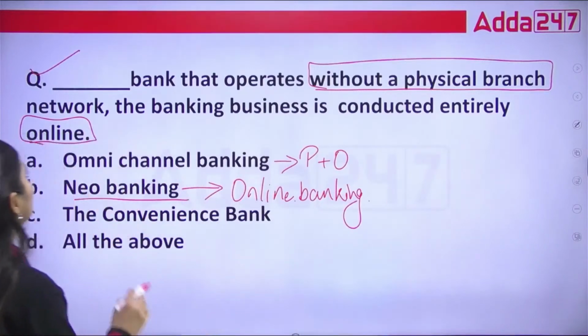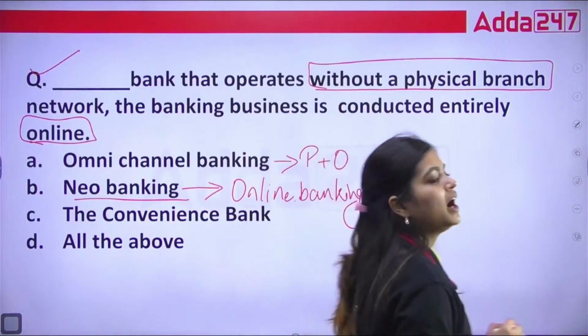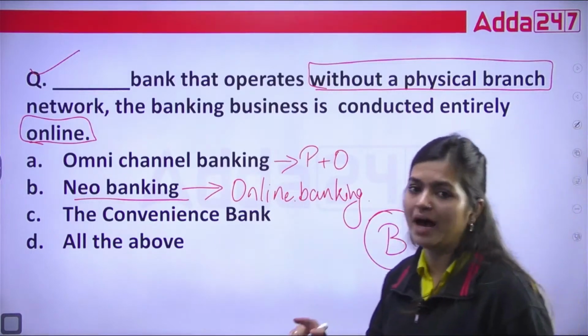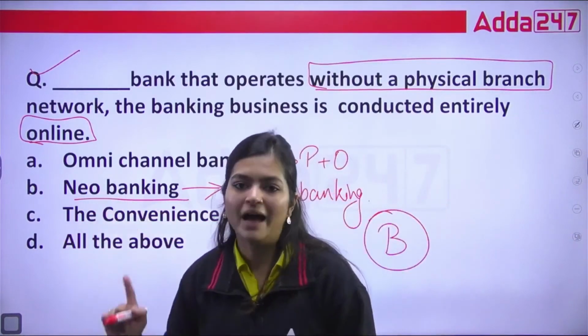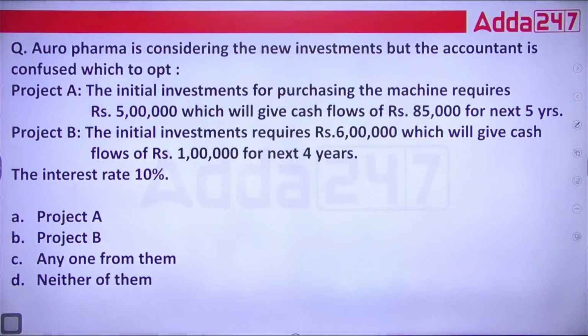So the correct answer of this question is option B, in which you are doing your banking business totally online, and we call that type of banking neo banking. Okay, chaliye, with this, let's see the next.